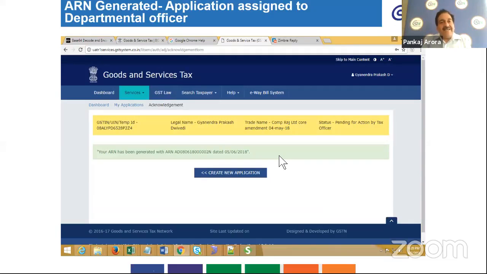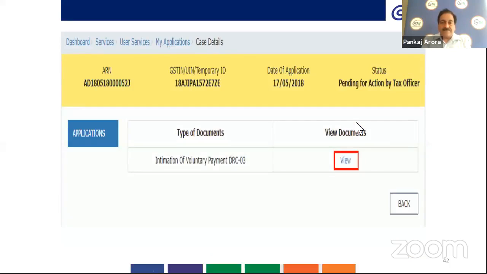In the first slide, I showed you when you started the filing of DRC03, the status was shown as draft. Now, since you have filed, the status is shown as pending for action by the tax officer. So this is all about the filing process of DRC03 by the taxpayer.